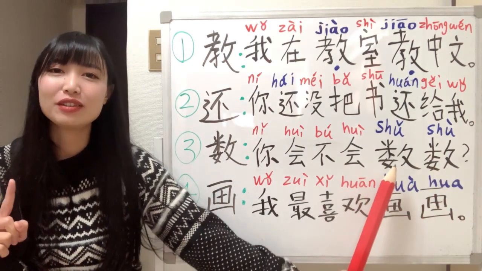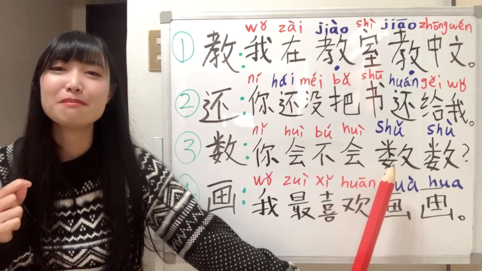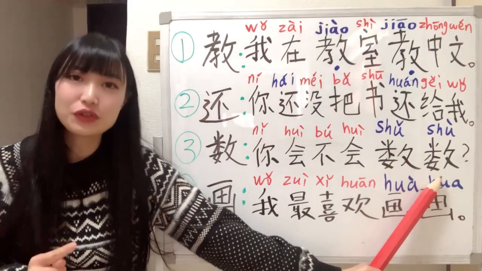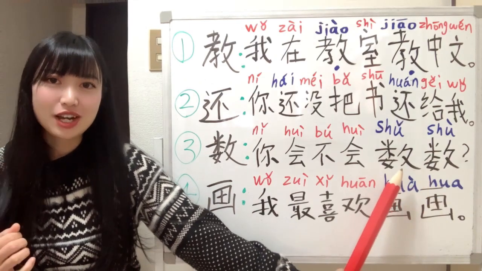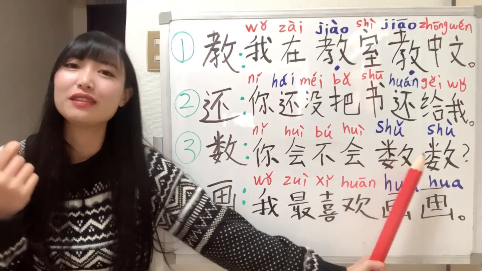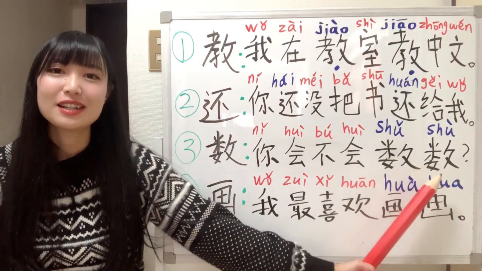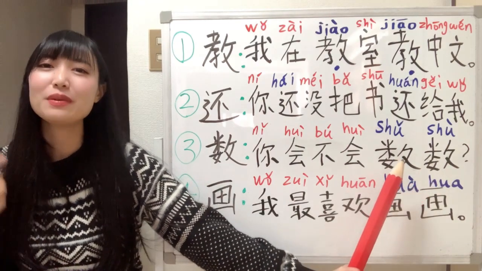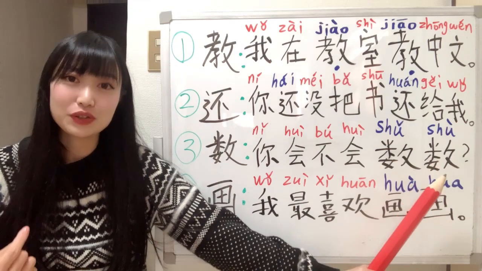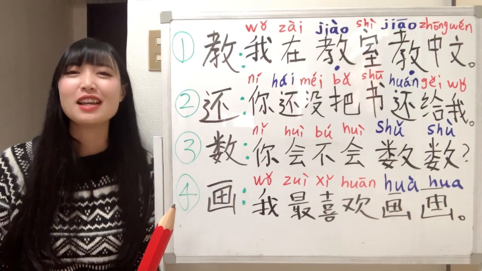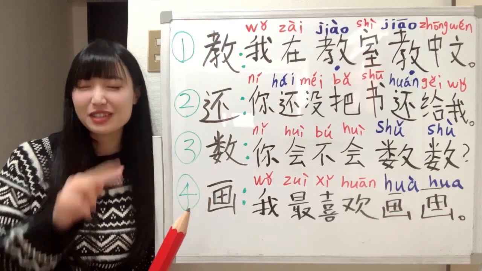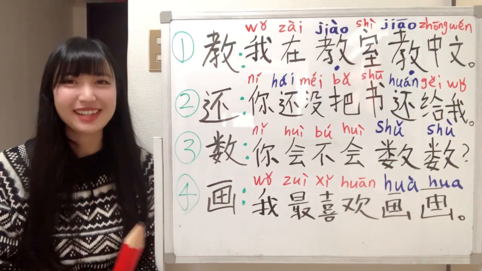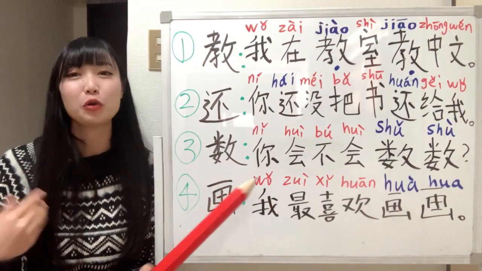But how do I know the first one is the verb and the second one is the noun? This character, as a verb, must be the 3rd tone. As a noun, it is the 4th tone. And also in Chinese, we always put the verb before the noun, like English SVO. So we know this must be a verb and this must be a noun. If you say the opposite, maybe people cannot understand you. It's very important. So, can you count the numbers? 你会不会数数？